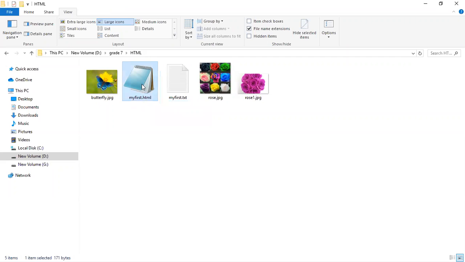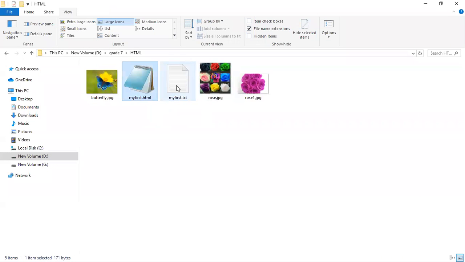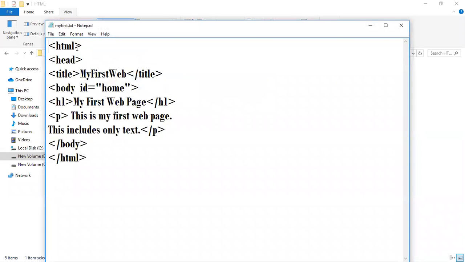HTML. Yes. Now I am going to double click on this one. Can you see this? So I have opened that file with notepad. I have opened that file with notepad. Here, double click. I have opened that file with what is the software?